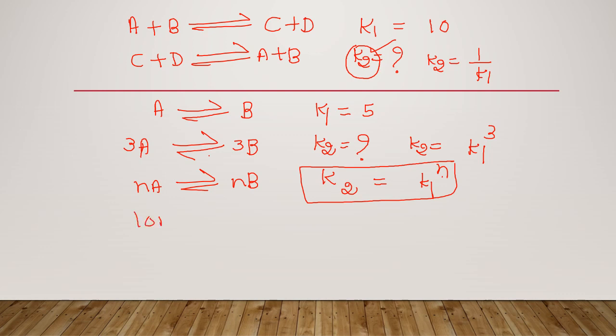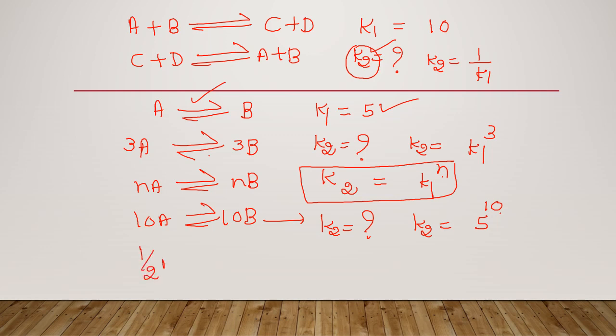Suppose 10A gives 10B. The equilibrium constant for the first reaction K1 is equal to 5. Then what is the equilibrium constant K2 for this reaction? The answer is K2 is equal to 5 to the power 10. K1 value is given, so it is 5 to the power 10.